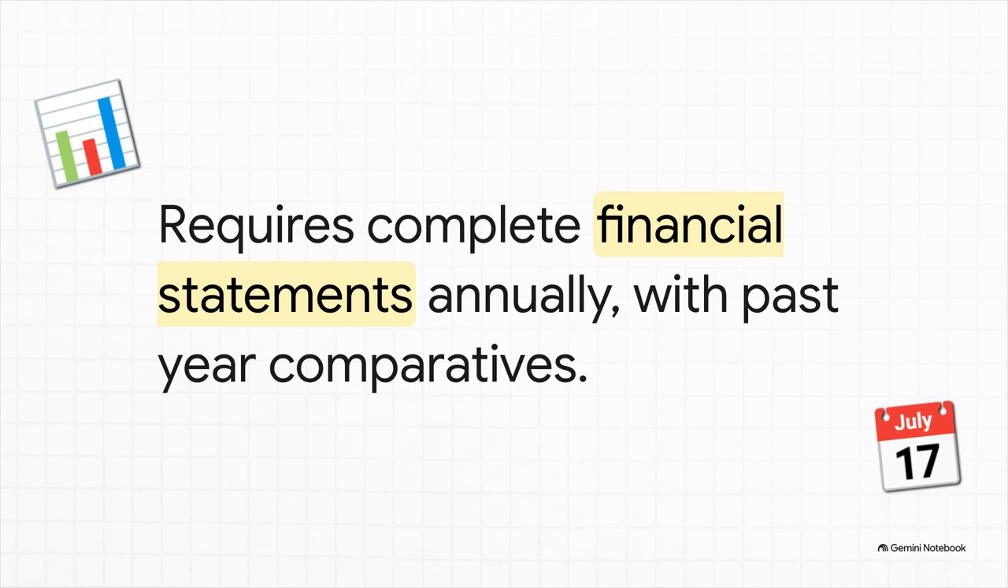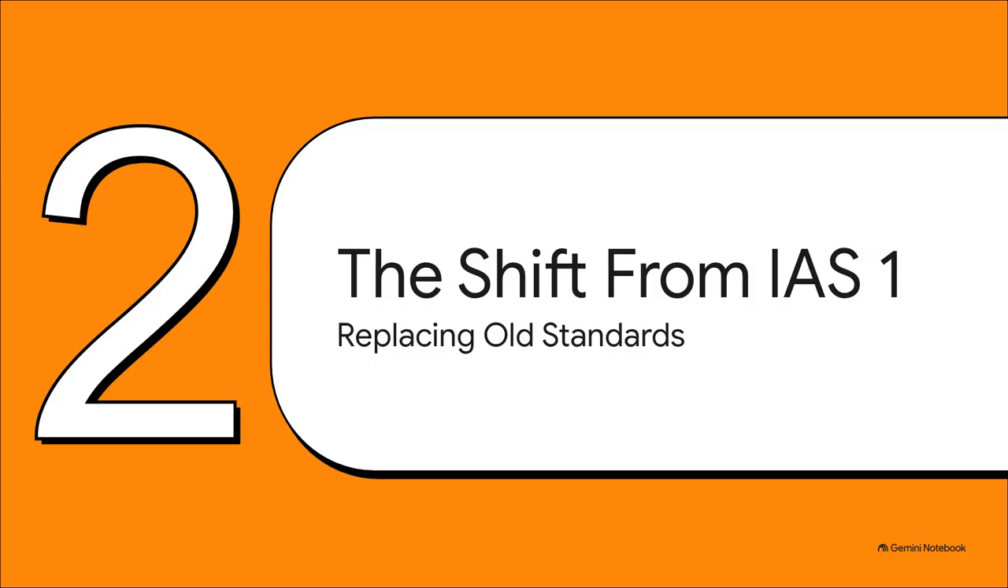This foundational rule makes sure that anyone looking at a company's financial health has an immediate, apples-to-apples baseline from the prior year to evaluate growth, stagnation, or decline. It's all about total transparency from the ground up. Moving on to Section 2, the shift from IAS 1.